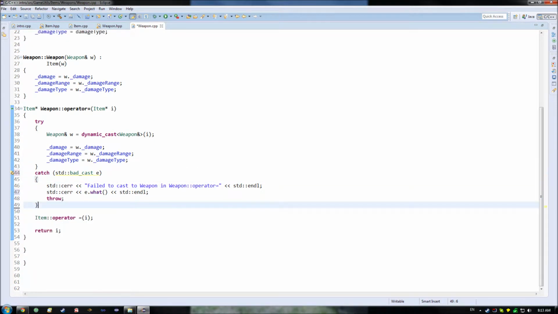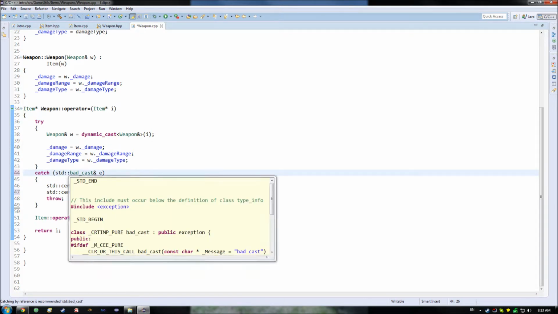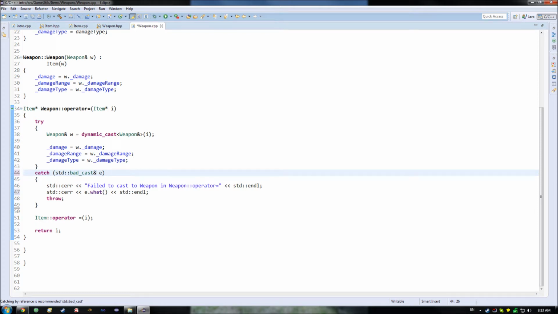So for now, we only care about the bad cast exception. There really shouldn't be any other exceptions that occur in here. What this is currently complaining about is that I'm not catching it by reference, because otherwise I have to pass around a copy of it, and that is a bit uglier than just passing around effectively the same chunk of memory, rather than having to duplicate it at each layer.